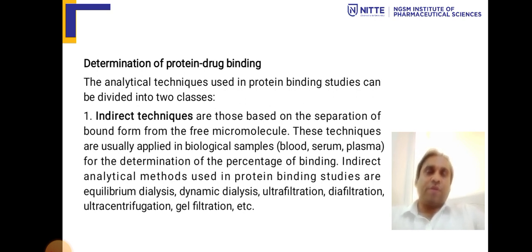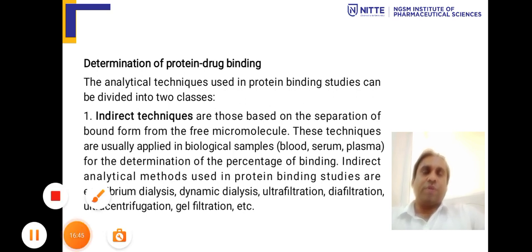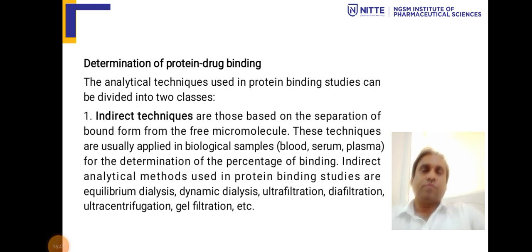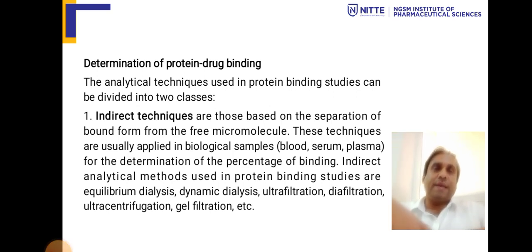One more method we call gel filtration. Gel filtration is one more technique where we can do the estimation in indirect analysis.